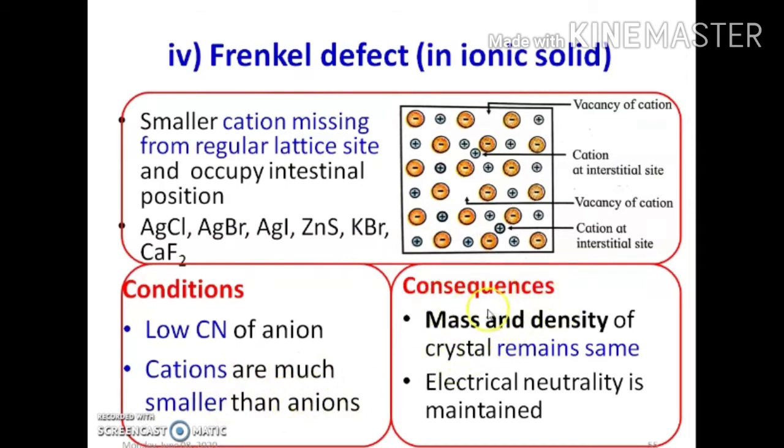What are the consequences of the Frenkel defect? As there is a dislocation of cation from one place to another, the mass and density of the crystal remain the same and electrical neutrality is also maintained.